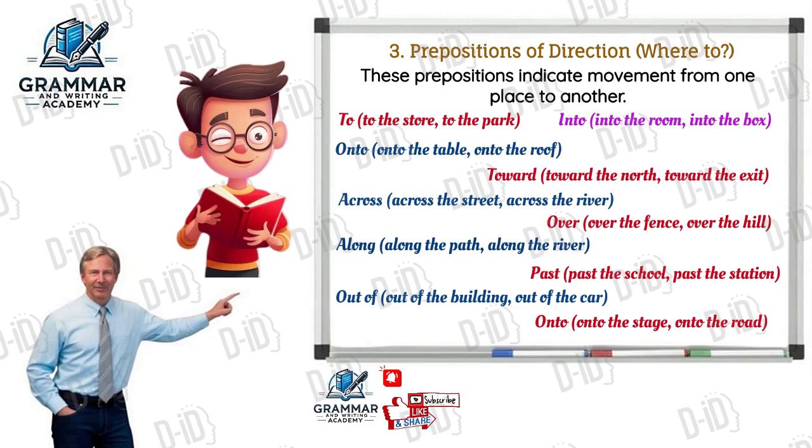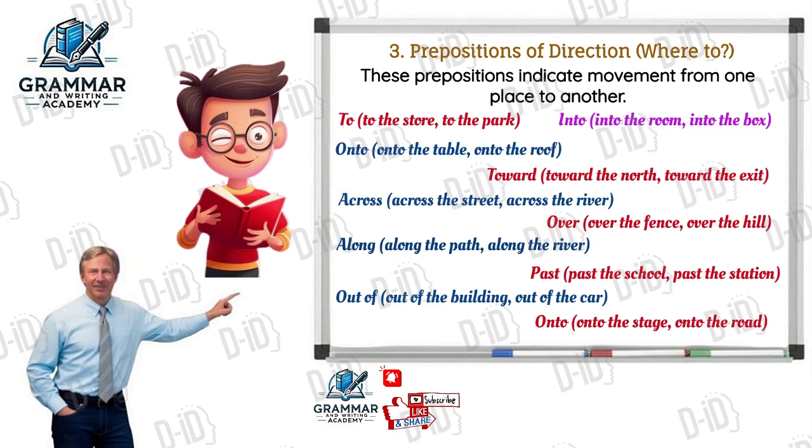3. Prepositions of direction. Where to. These prepositions indicate movement from one place to another. Now let's have some examples for prepositions of direction. To, like when we say to the store or to the park. Into, like when we say into the room or into the box.